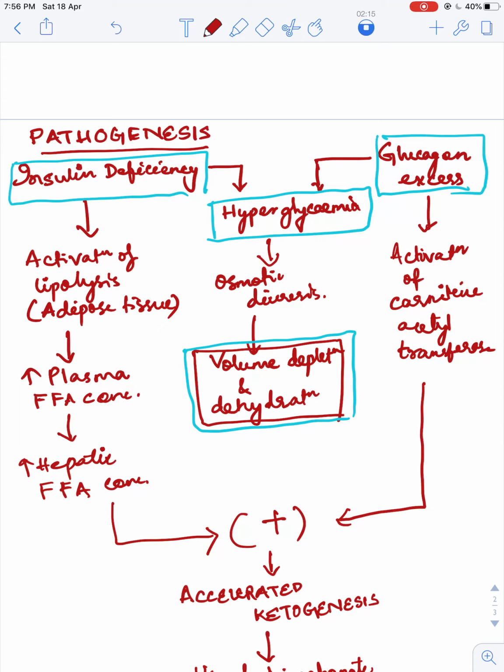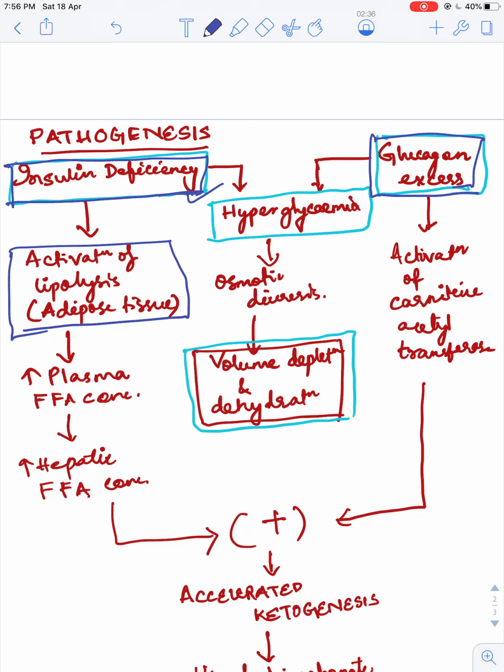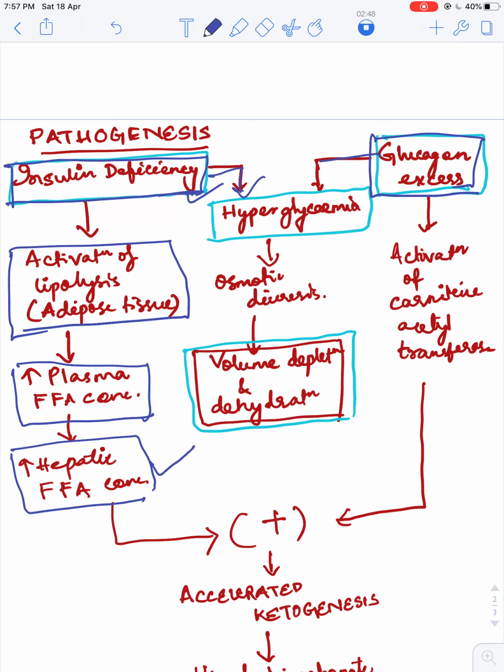Now coming to the pathogenesis of diabetic ketoacidosis. First and foremost, it is because of insulin deficiency or glucagon excess. Insulin deficiency causes activation of lipolysis in the adipose tissue, and it increases the plasma free fatty acid concentration, which leads to a further increase in hepatic free fatty acid concentration. Also, insulin deficiency or glucagon excess can result in hyperglycemia. This hyperglycemia causes osmotic diuresis and causes volume depletion and dehydration.